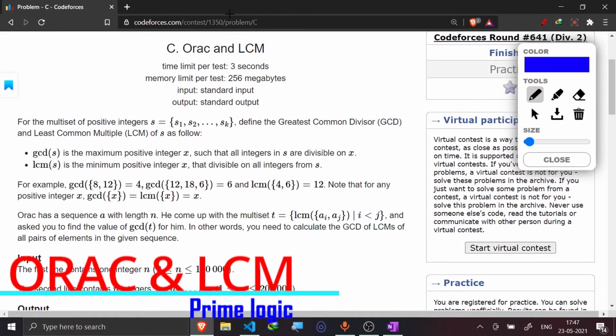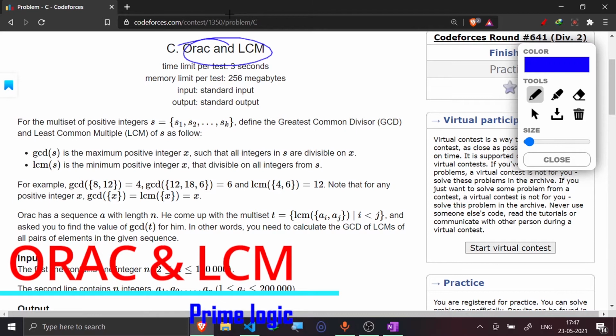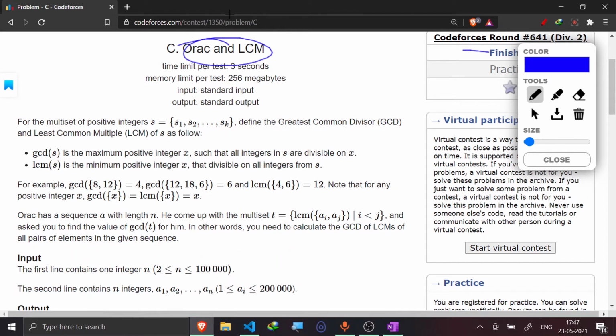So, hi guys, today I'm going to discuss the question ORAC and LCM which came in Codeforces round 641. Here what we would be given is a set of numbers and we need to find every pair's LCM, like this with this, this with this, and what all LCMs we would get, we would write them in this set, and we need to find the GCD of all these.